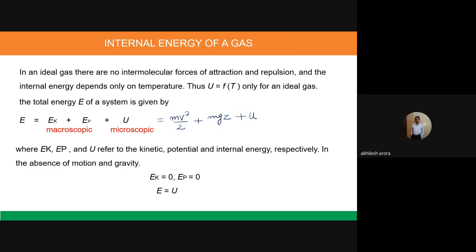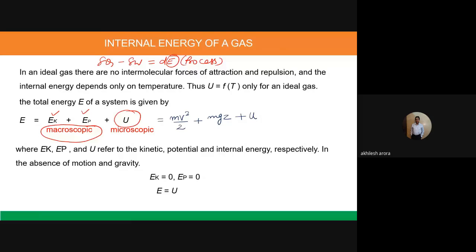So now what? See, once again, I am telling you this was the equation of the first law of thermodynamics for a process. This is valid for a process. So we are talking about this E. E is the energy actually. So what is this E? E is actually equal to the kinetic energy of the molecules taken as a whole. This is the macroscopic part, and U is the microscopic part.